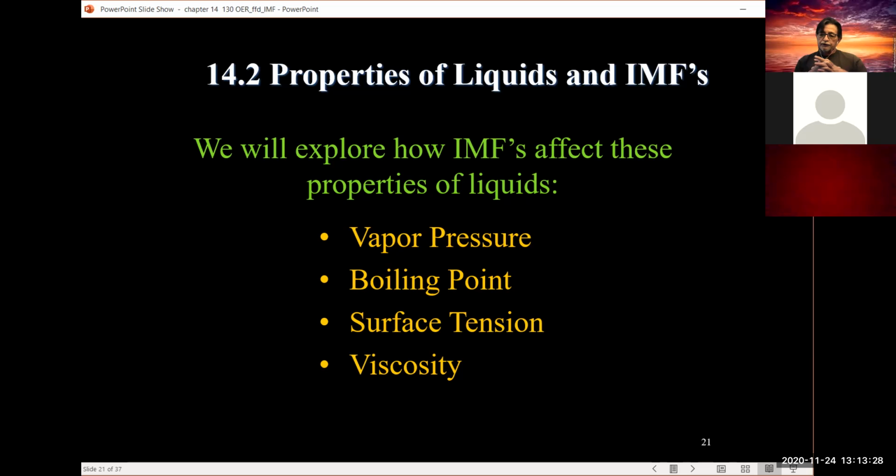For water, it's 100 degrees. Another example is ethanol at, what, 78 degrees. So intermolecular forces have a big factor on the boiling point.